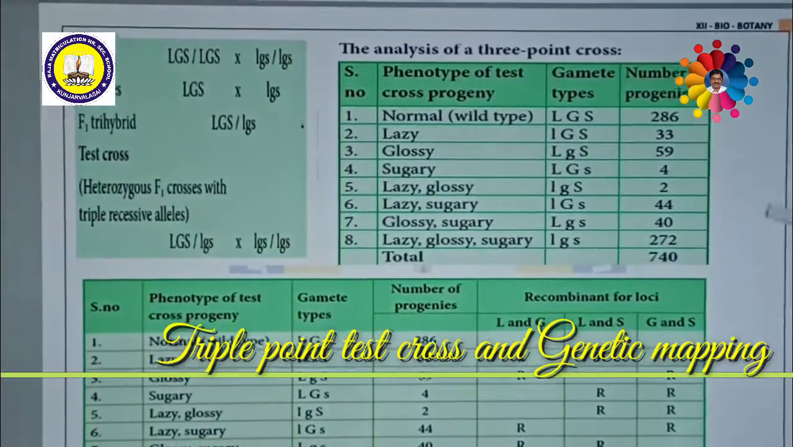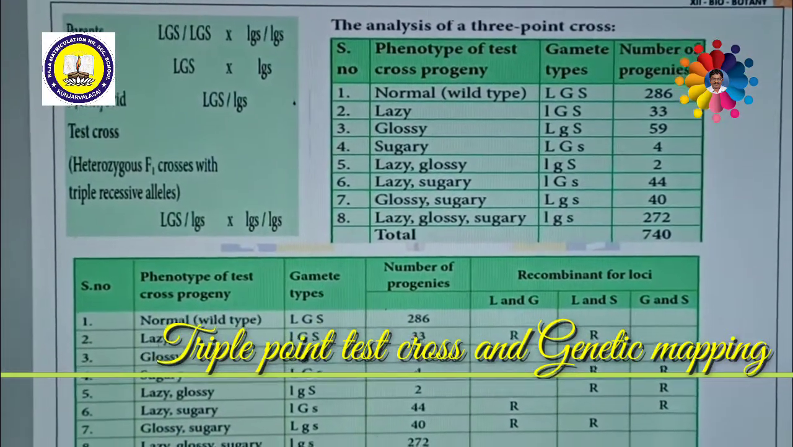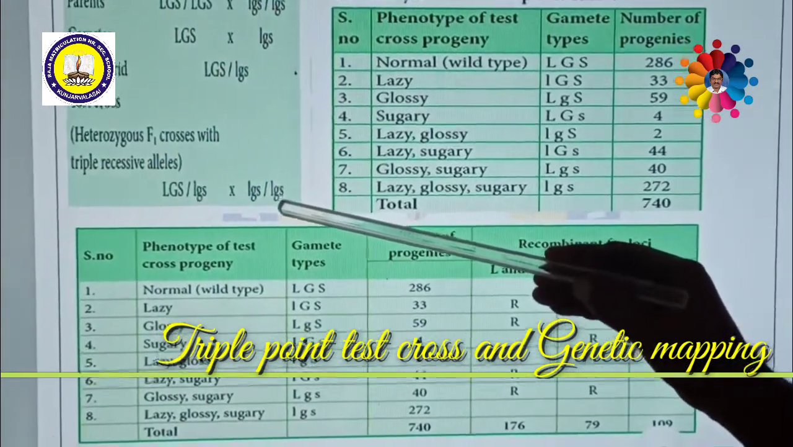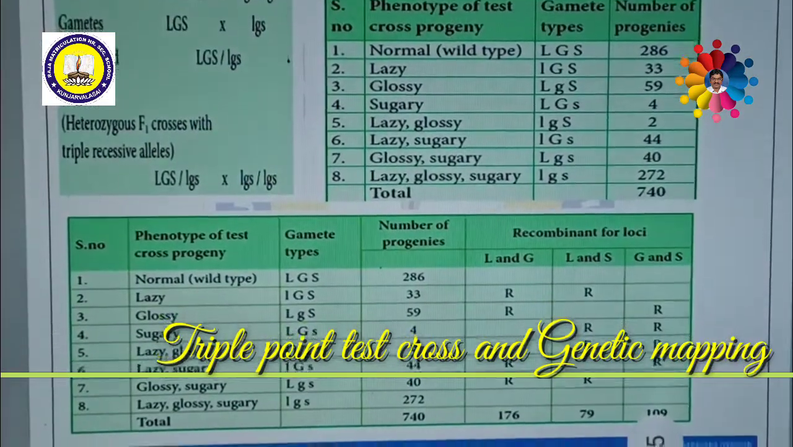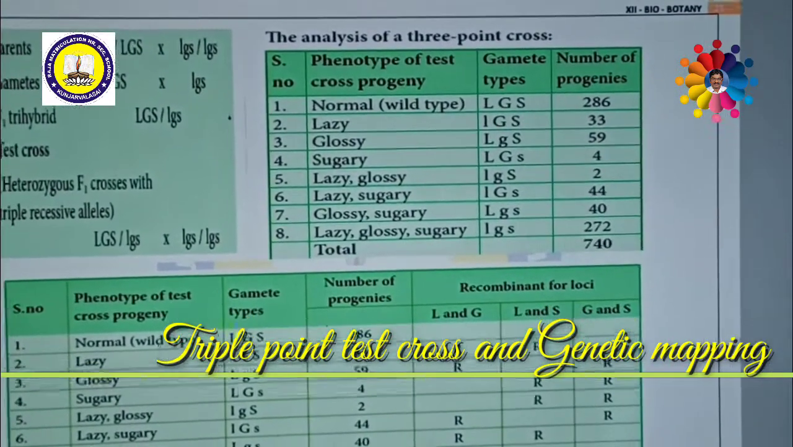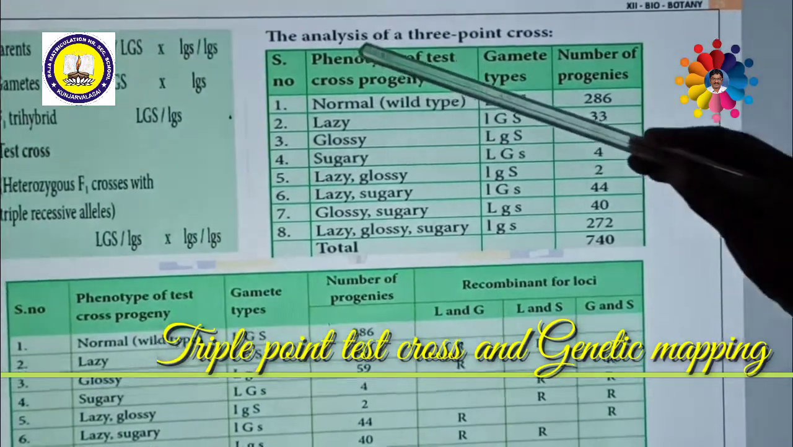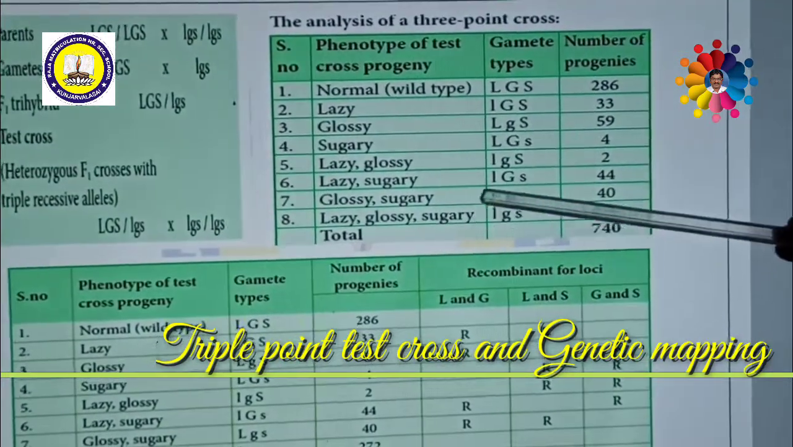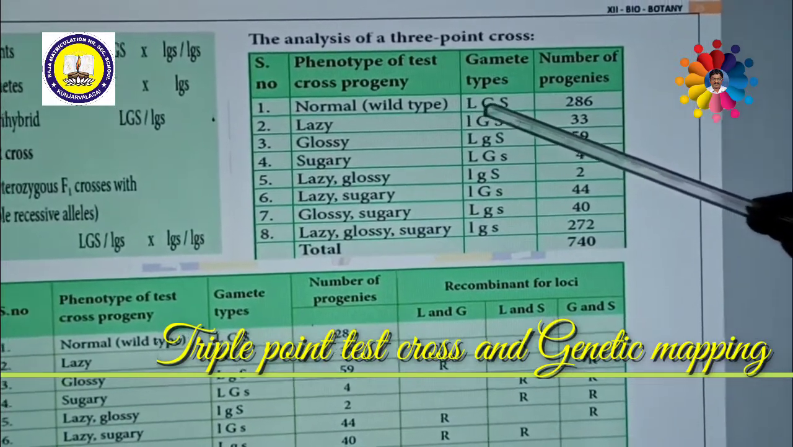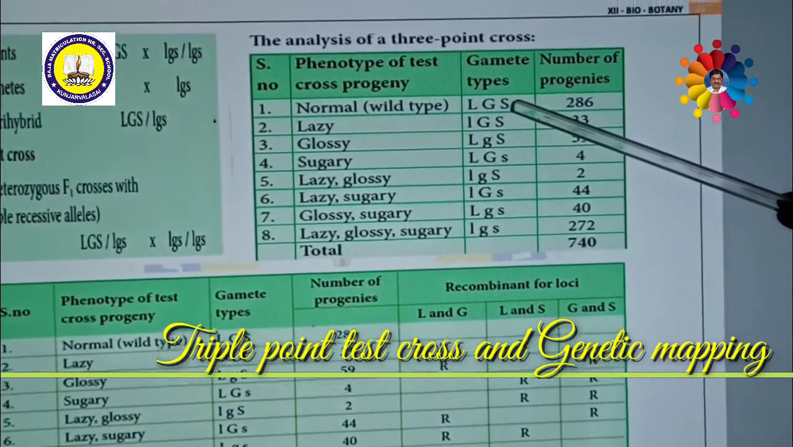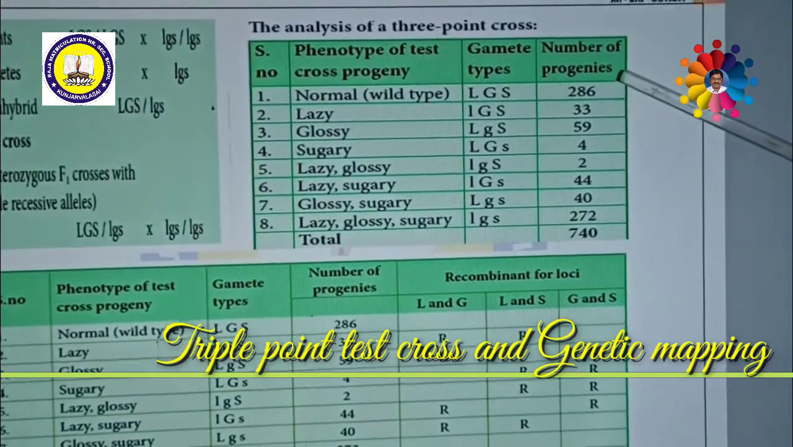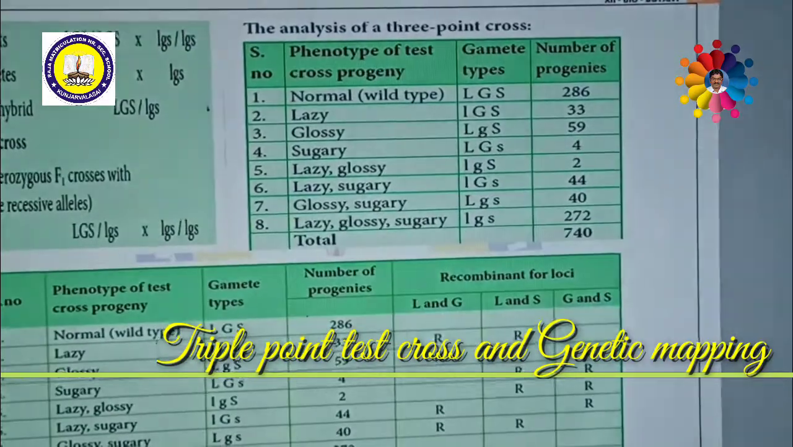How may this trihybrid cross result be formed? As I said just now, 740 progeny may be produced. Here there are various gamete types, 8 gametes, as I said earlier. What gametes will be produced? If all are capital L, capital G, capital S, this is normal wild type. There are 286 progeny, all normal.